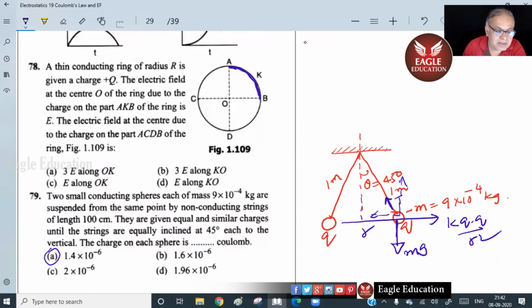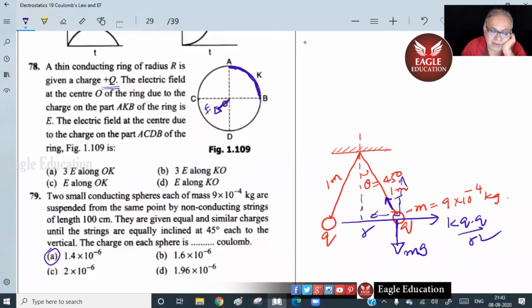The ring has been given a charge Q. It's uniform or non-uniform is not mentioned, but if it is not mentioned, it may be uniform because conducting, so it will spread uniformly. So due to this part, the electric field at the center is E.